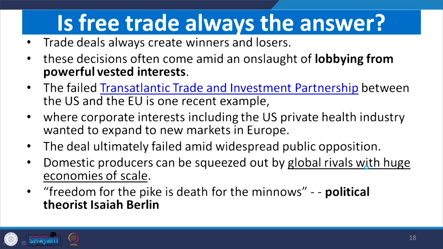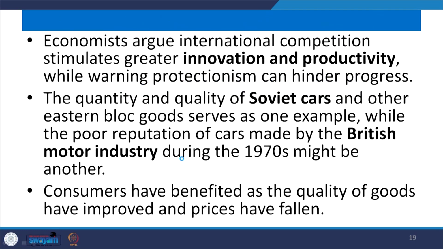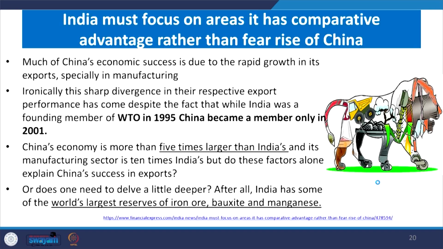We have already discussed this, but one thing to be emphasized here is lobbying strategies by the bigger firms. It raises a political economic question. It is the vested interest of the powerful groups or the bigger firms which facilitates trade, at the expense of other small firms or industries. Therefore, domestic producers can be squeezed out by global rivals with huge economies of scale due to the connections. These are further examples to our earlier understanding.